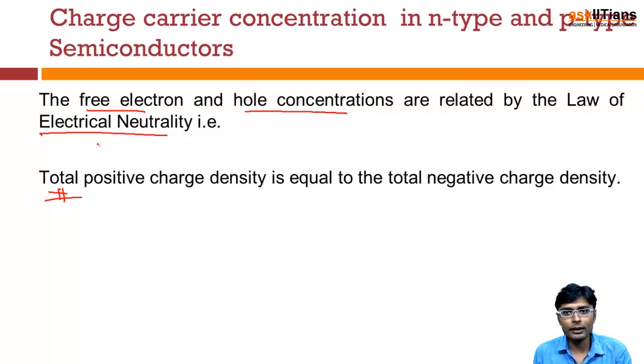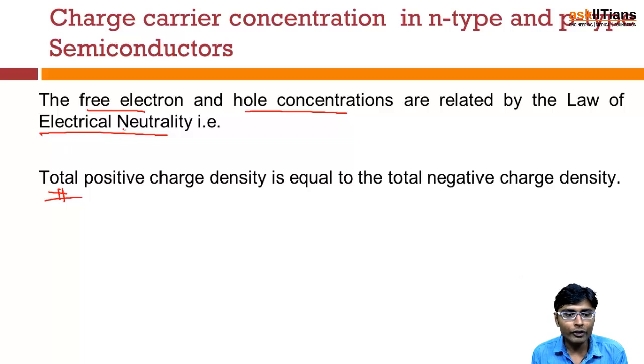So you just take any semiconductor, a piece of any semiconductor slab, and you put it down there on the desk. If you observe it, the total positive charge density in that material will be equal to the total negative charge density, or we can say the charge is neutral. So the number of positive charges is equal to the number of negative charges. So it is electrically neutral, right? This is what this law says.